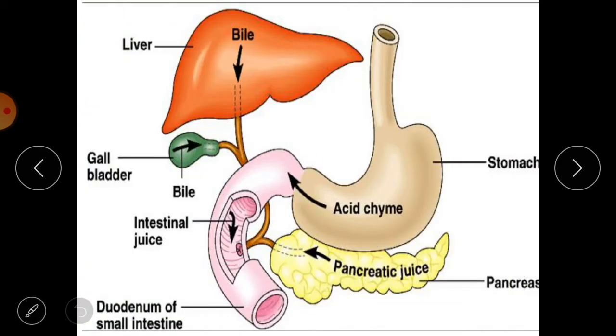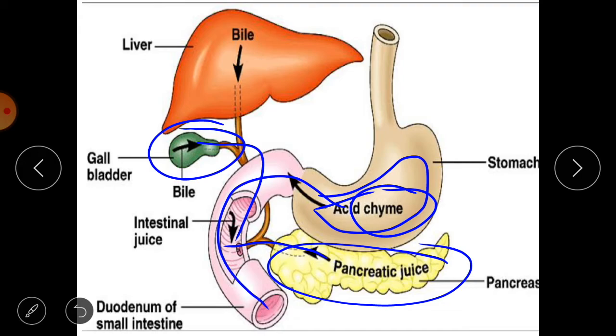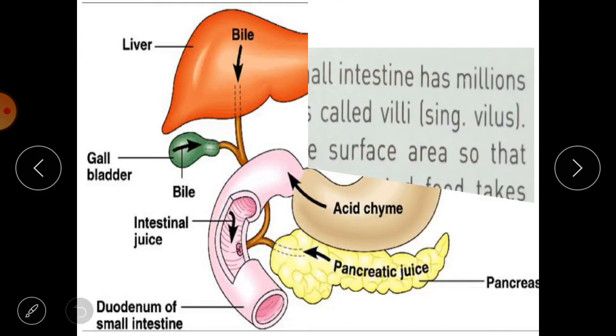This is bile, this is gallbladder, then pancreas, and their secretion goes into the small intestine. Okay, so chyme, what is chyme? Chyme is the food, mixed food. It is semi-liquid form food which is mixed properly in the stomach, and here the water and food are mixed properly, it is known as chyme. Okay, and then it is pushed into the small intestine, where these two juices are mixed in it.